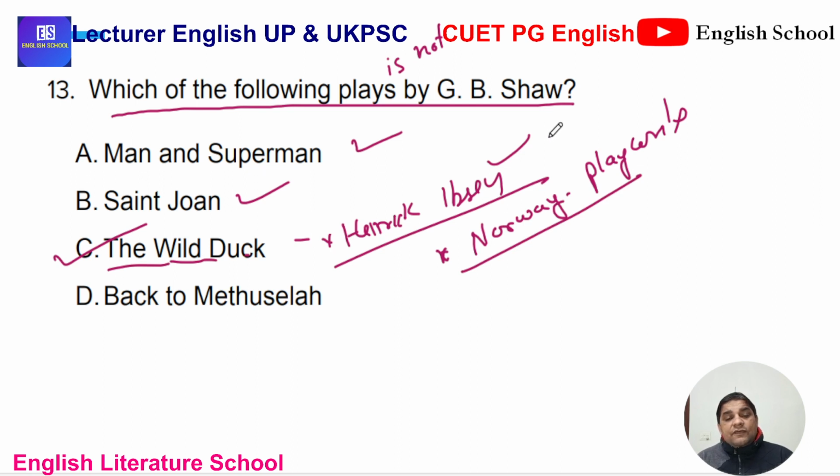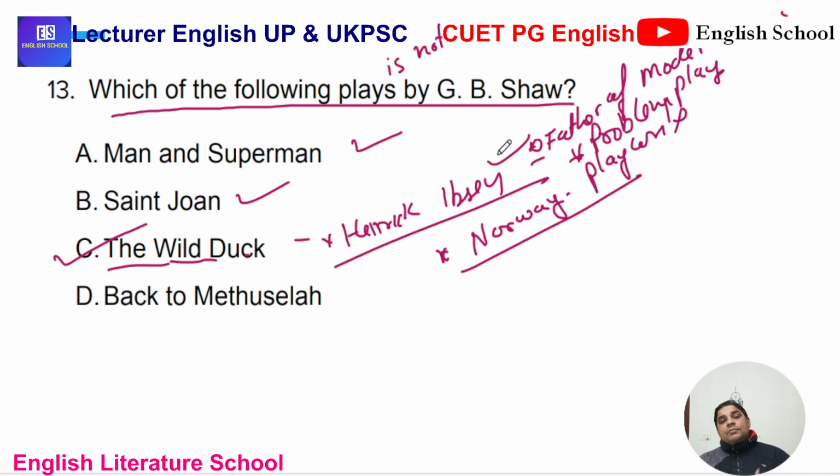Because he is considered the father of modern drama, and the inventor of problem plays. The word problem plays was coined by someone else, but he is considered the father of problem plays. The rest are by George Bernard Shaw, who was a follower of Ibsen, not an exact contemporary.